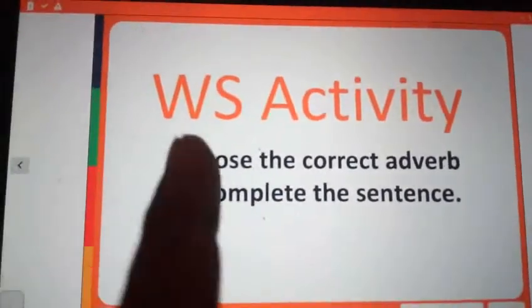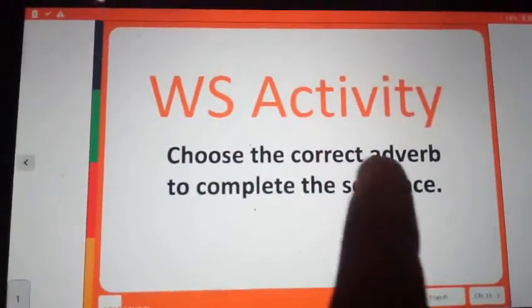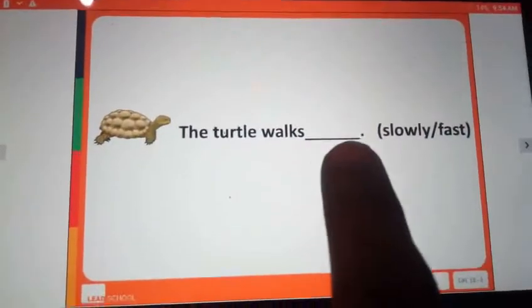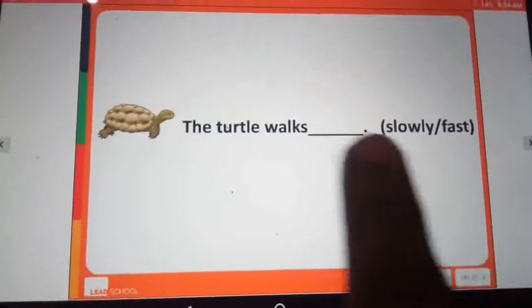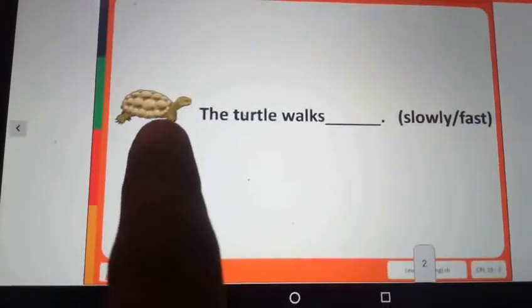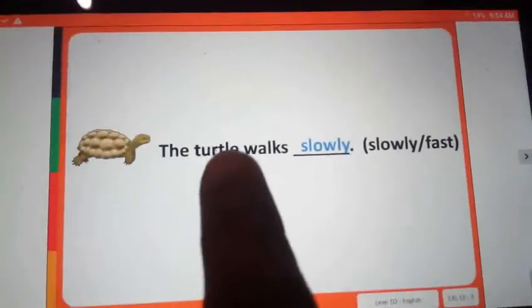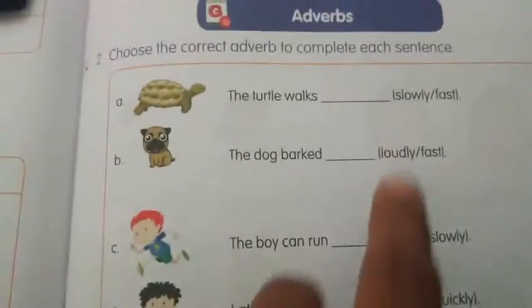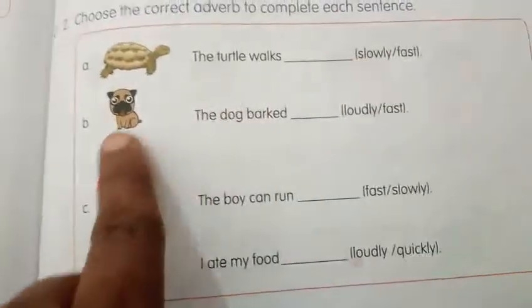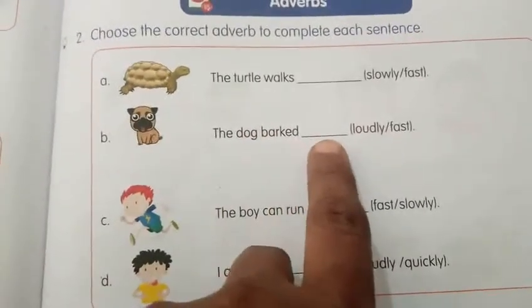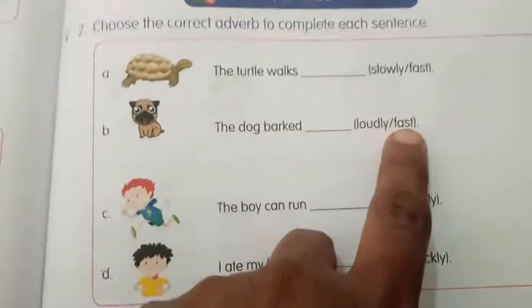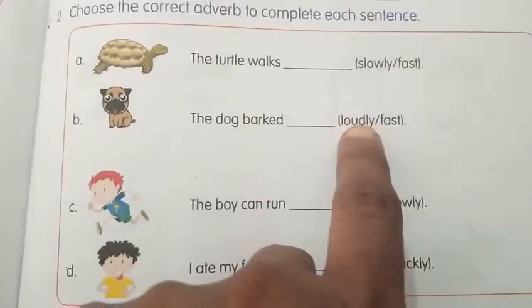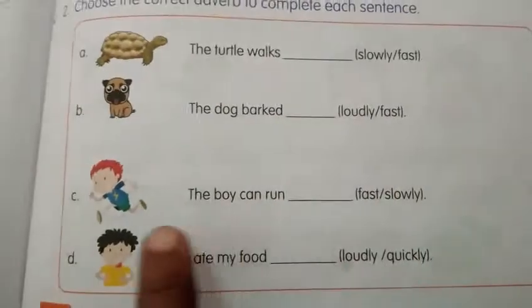Before we do this, we have to see one example. Choose the correct adverb to complete the sentence. The turtle walks dash, slowly or fast. How is it going? Walks slowly. Slowly is the answer, right? So you have to write slowly here. Next, the dog barked dash, loudly or fast? Which one is correct? Yes, loudly. So you have to write loudly here.